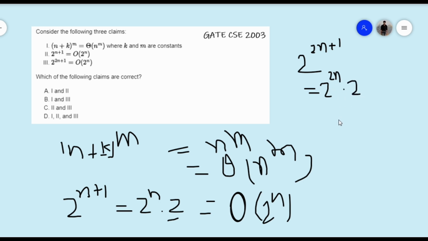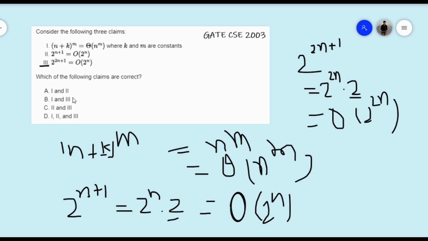If we neglect this 2 because of the constant, we can write it as big O of 2 to the power 2n. But they have given big O of 2 to the power n. 2 to the power n will definitely be less than this 2 to the power 2n. So this third statement cannot be correct.